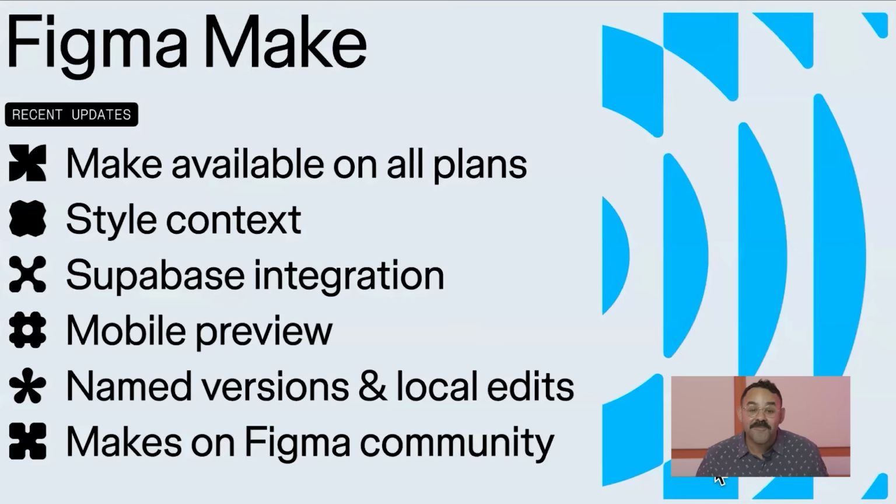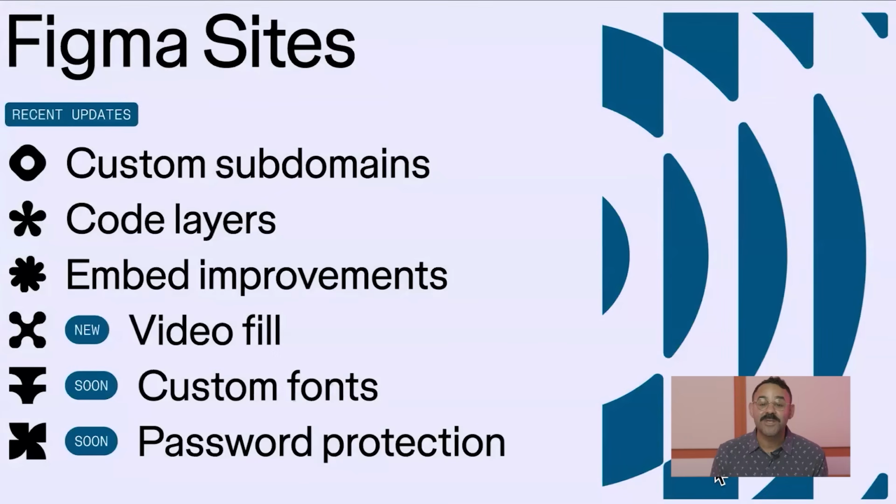Let's get ready. Figma Make is now available on all plans. We went through style context, the Supabase integration, mobile preview, named version, local edits, and finally now you can share makes on community and even remix ones. For Figma Sites, we covered custom subdomains, code layers, embed improvements, and a new live drops with video fill to make your website even more engaging, along with some features coming soon with custom fonts and password protection.